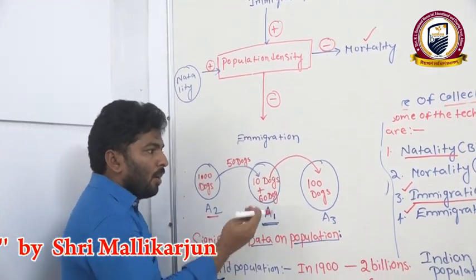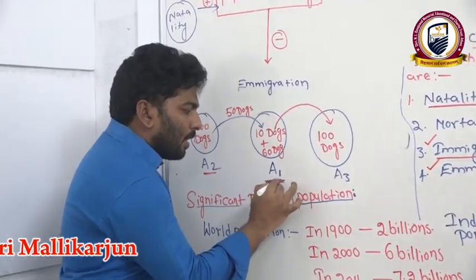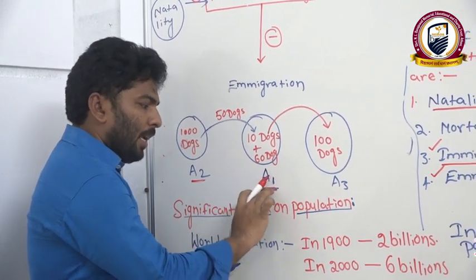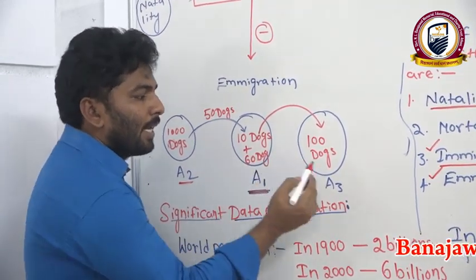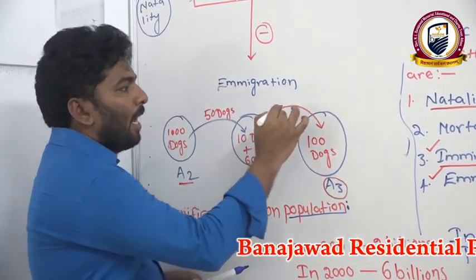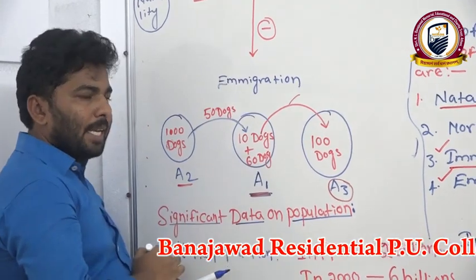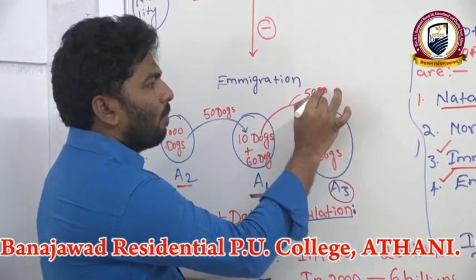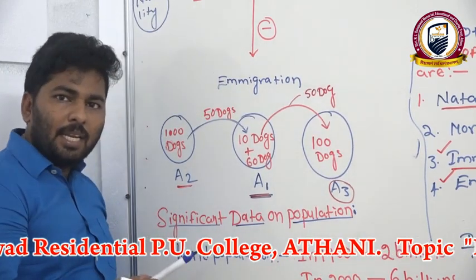Now the next one, whether the dogs are moving from area 1 to area 3, this process is called emigration. For example, from this area, 50 dogs are moving into area 3.